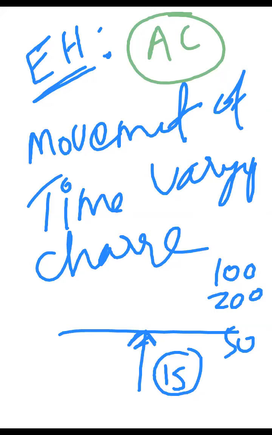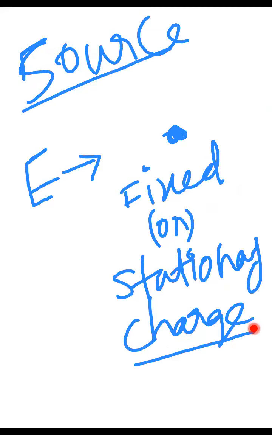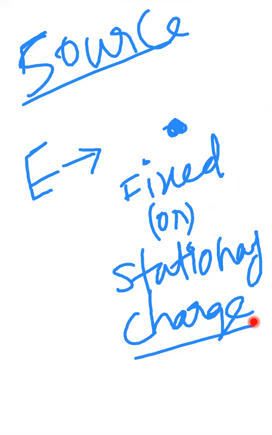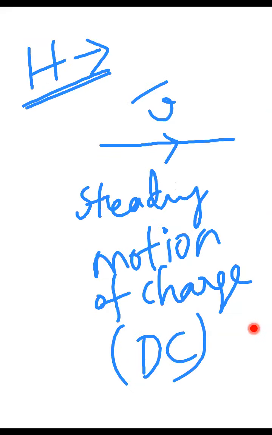So that means antenna input always has to be a time varying signal. In any case, antenna input has to be a time varying signal. Only a time varying signal can create the electromagnetic field, the EH field. DC current or stationary charge cannot create the electromagnetic field. This is the main difference between electric field, magnetic field and electromagnetic field. And also we have seen how to create an electric field with the help of fixed charges, and how to create the magnetic field with the help of steady motion of the charges. The best way is passing a DC current through the wire.